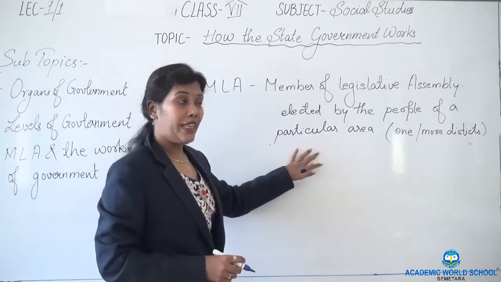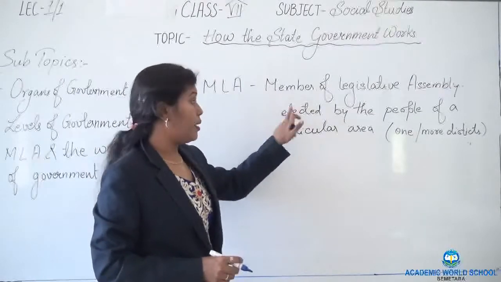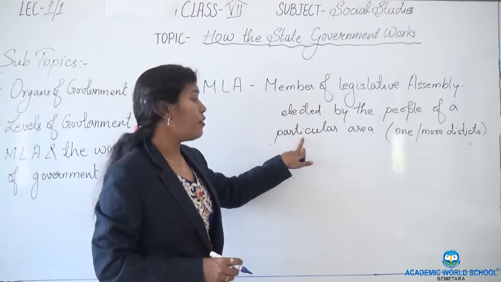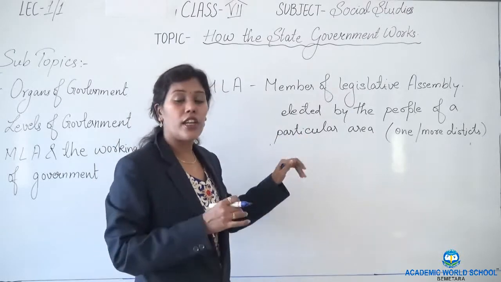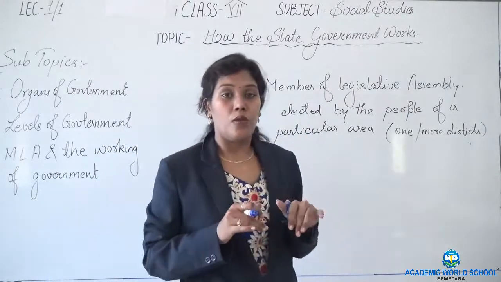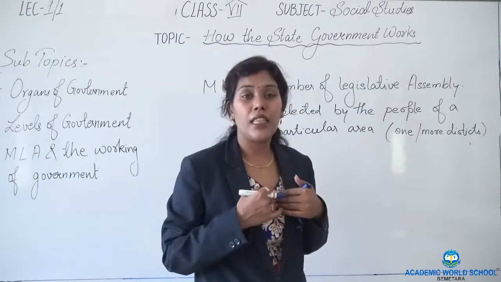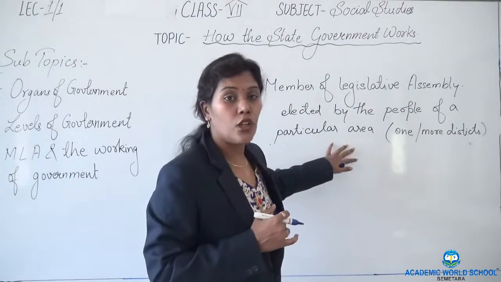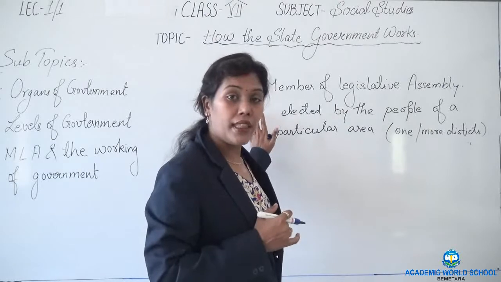Members of legislative assemblies are elected by the people of that particular area only. For example, if I am from Bemetara, I am able to vote for the MLA of Bemetara only.